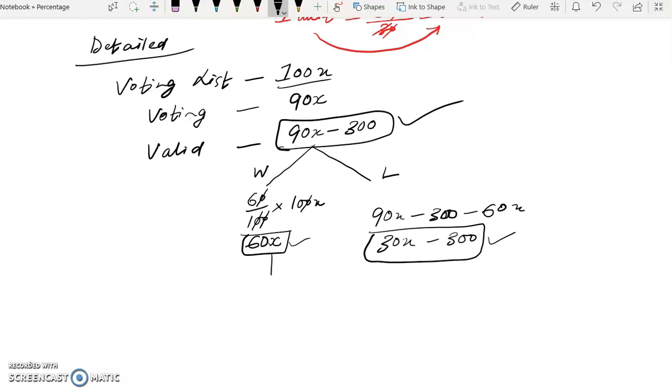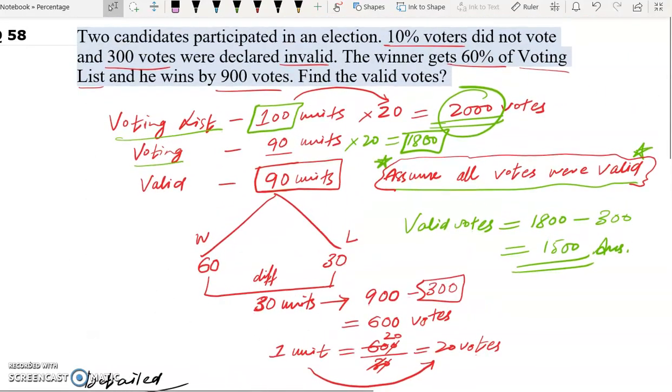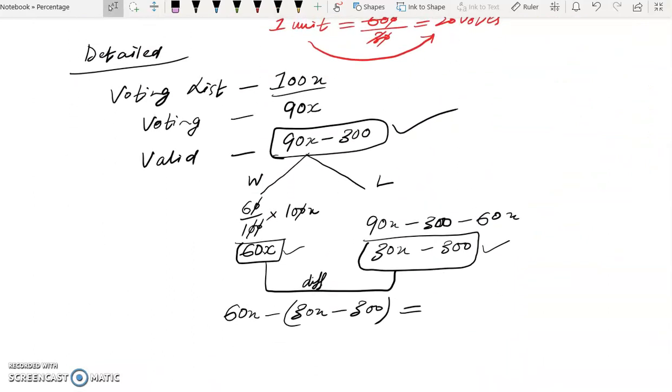Now if we take the difference of these two, 60x minus (30x minus 300), this will give us the number of votes by which the winner wins the election, which is 900 votes.